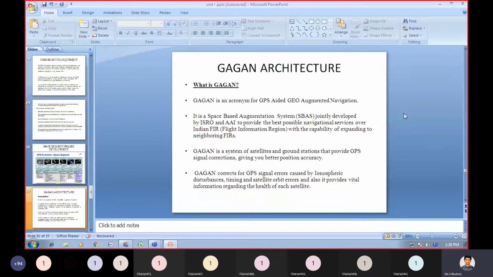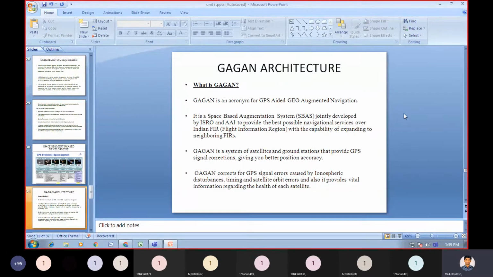It is a space based augmentation system, SBAS, jointly developed by ISRO and AAI to provide the best possible navigational service over the Indian FIR, flight information region.